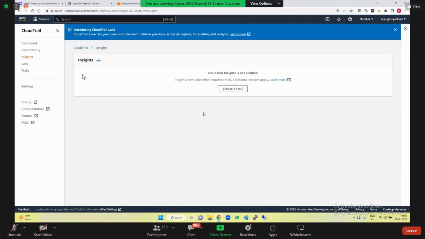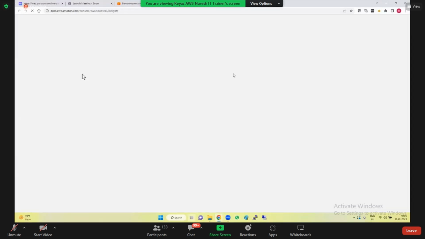So insights here. Insight event collections require a trail, so additional charges apply for this also. Insight is the same thing, like if you want to see the insights of the entire logs.